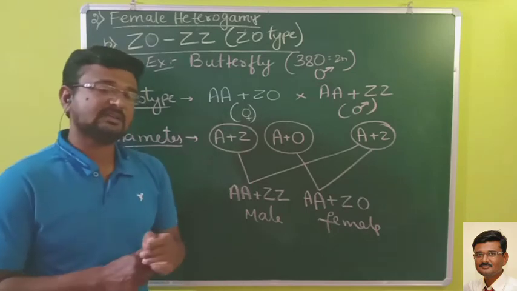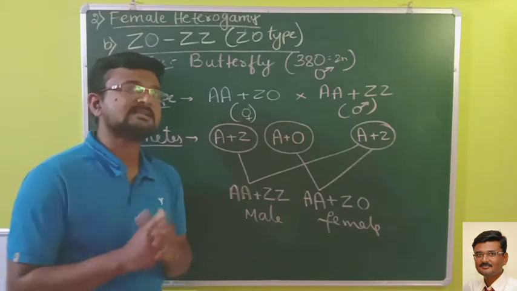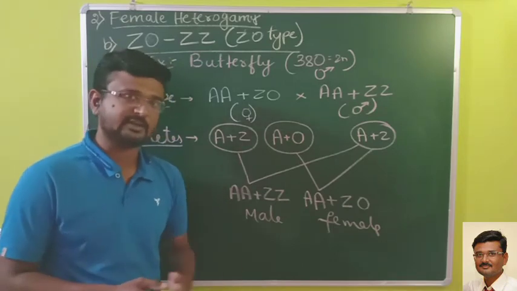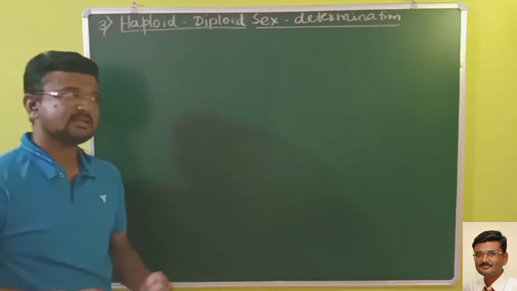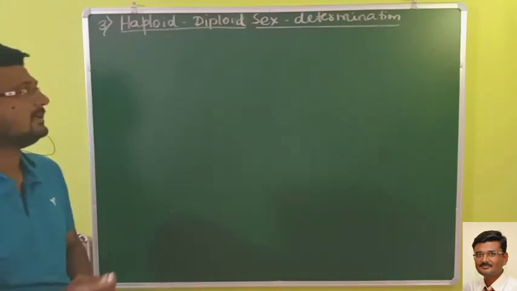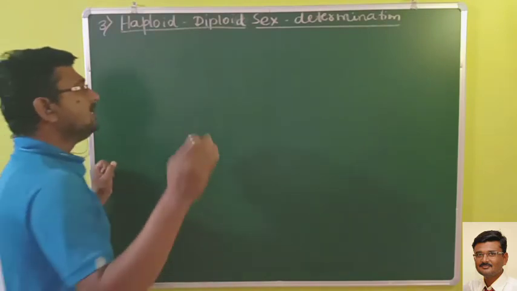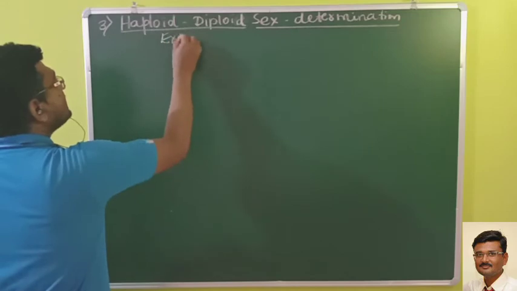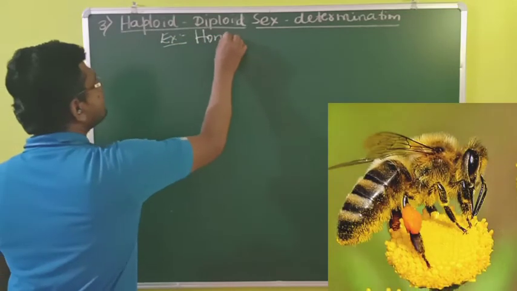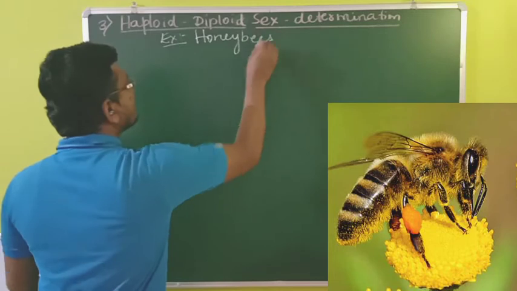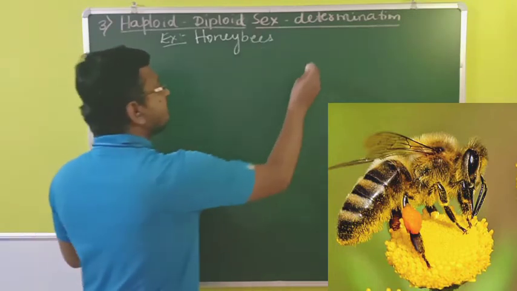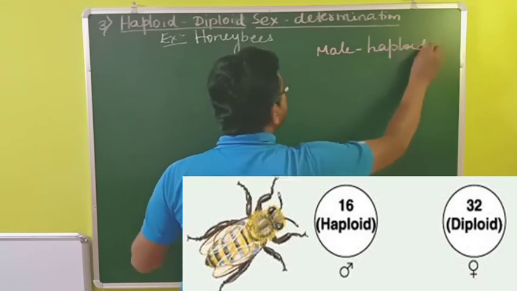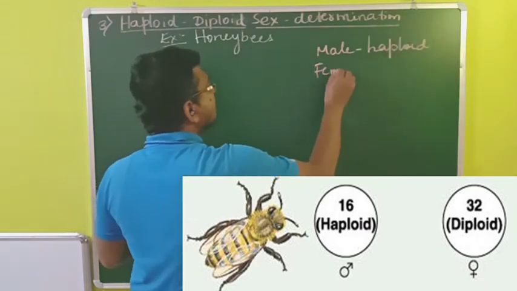Now let us see the third and special type of sex determination which we see in honeybees and termites, that is haploid diploid sex determination. In this type, there is no heterogamy or homogamy, entirely it is different. In these organisms, especially honeybees, the males are haploid and females are diploid.